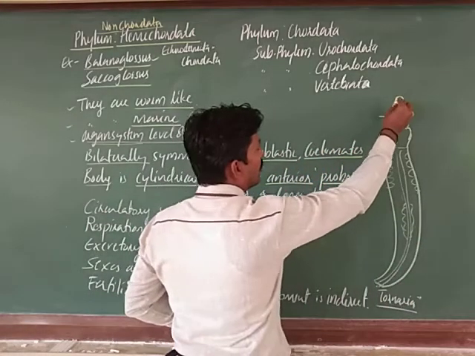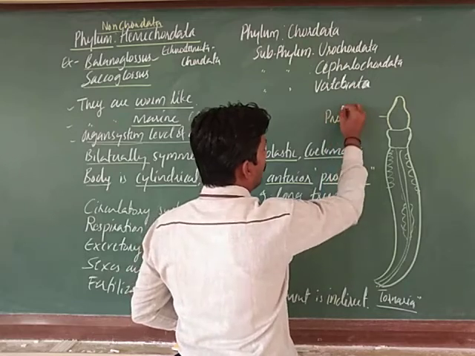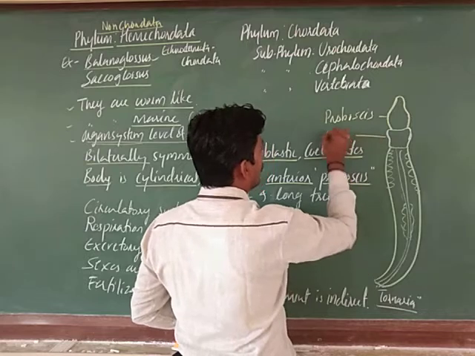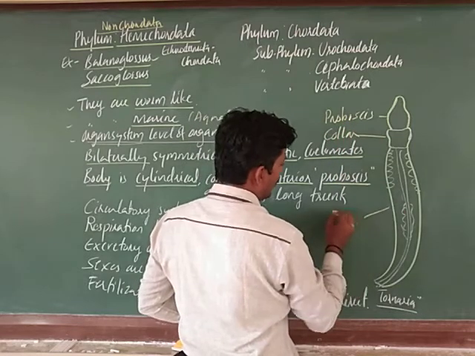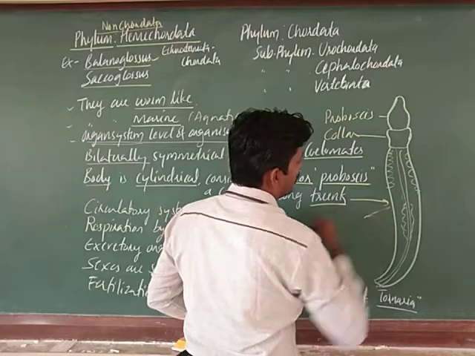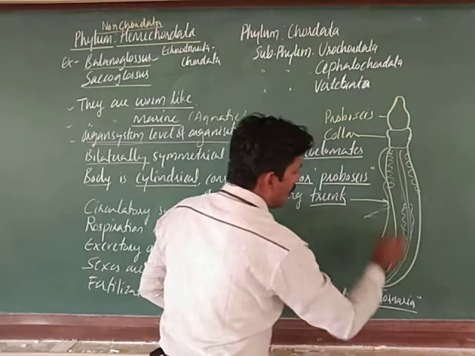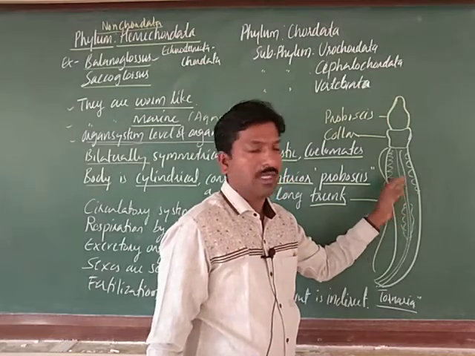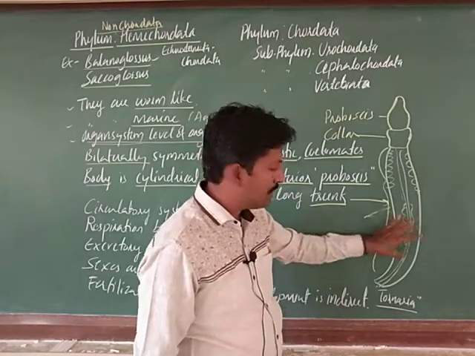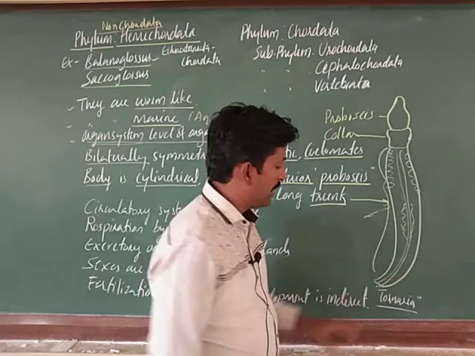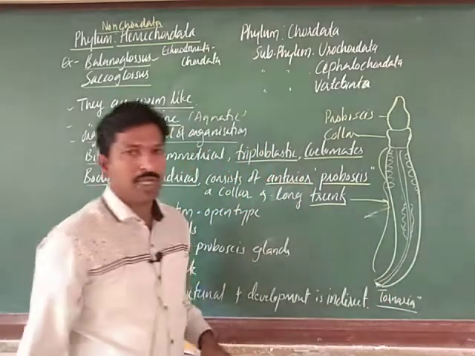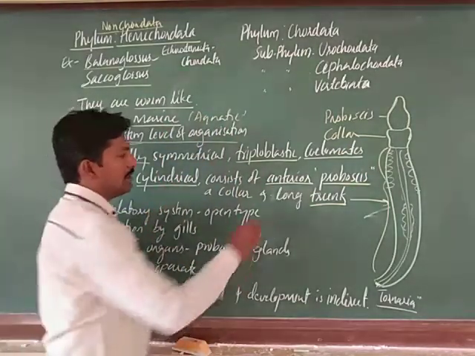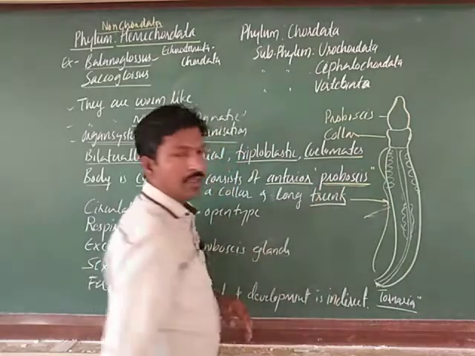This is the anterior portion, we call it the proboscis, this is the collar, and this is the trunk. This region is an elongated long trunk, which has different parts like the tracheogenital regions and hepatic regions. The remaining posterior part ends with the anus. In this way there are elongated worm like structures; the body is cylindrical and consists of an anterior proboscis.